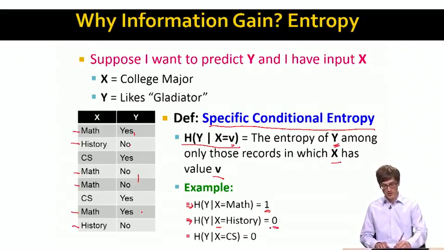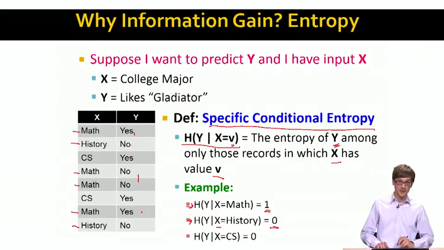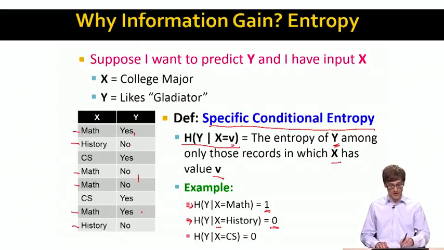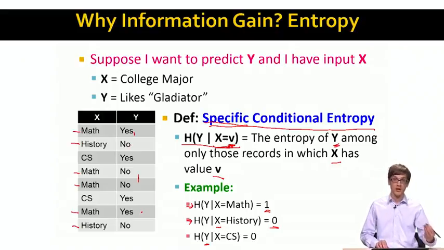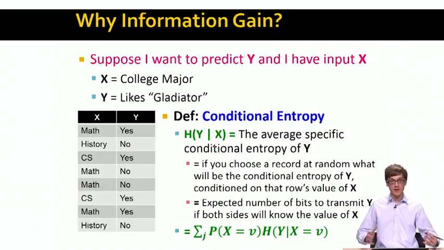So historians don't like Gladiator, which I can kind of conclude based on this small example. Similarly, I could also compute the entropy of Y, so whether somebody will like Gladiator based on whether they majored in computer science. So what we just did is specific conditional entropy. And the reason why it's called specific is because we are conditioning on X taking a particular value v. We can generalize this concept and define the conditional entropy.